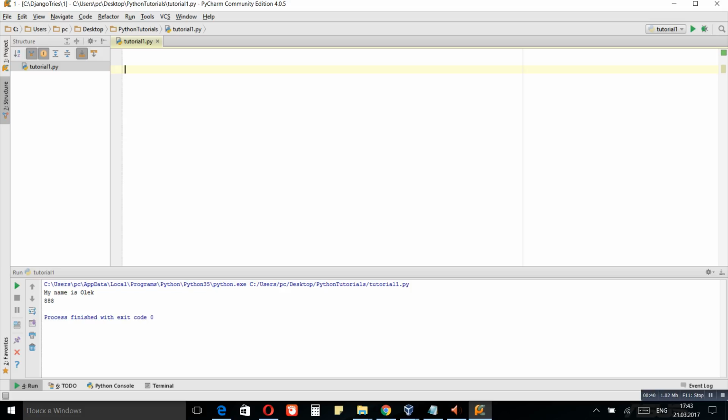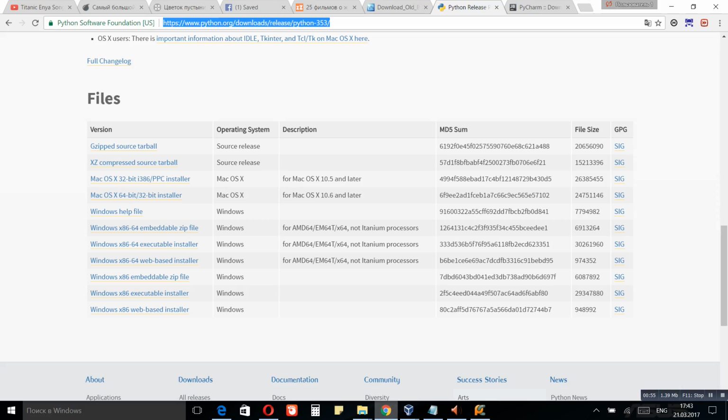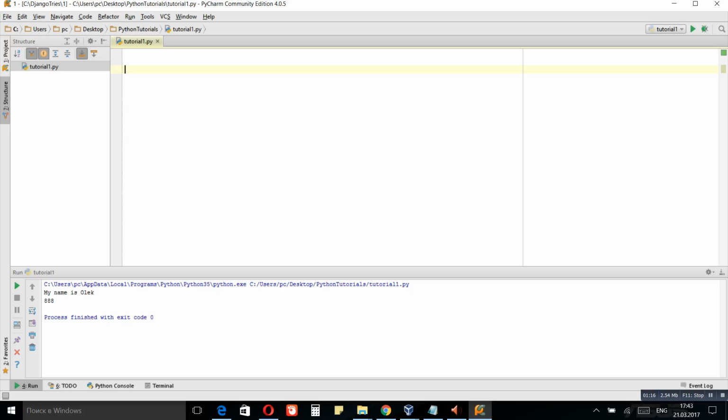So basically what you need to start learning Python, of course you would need to install it. If you are using Windows, you would need to download it and then install it. For this you would need to go to the Python website and download the installer for Windows. I will share the link in the comments section and you can use it and just install it to your PC. If you are using Unix, Linux, it will be pre-installed and there is no need to install it.